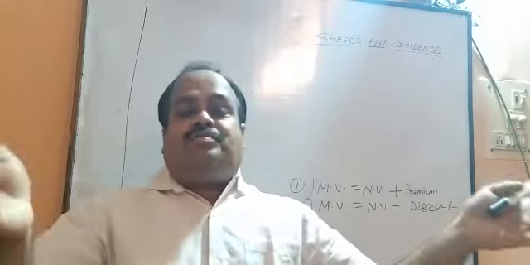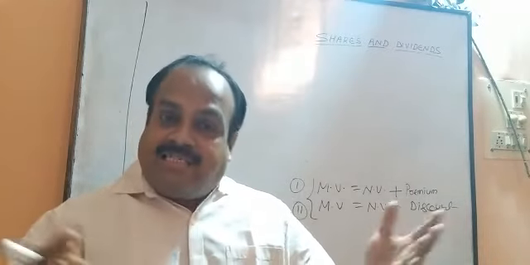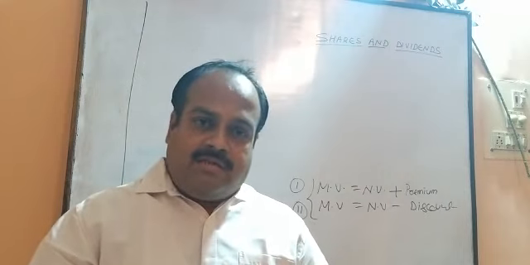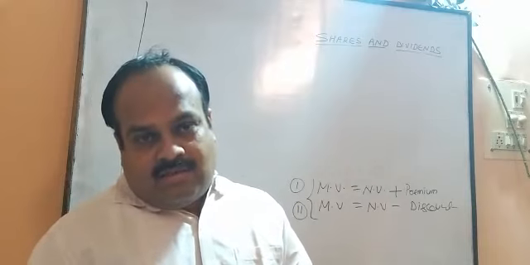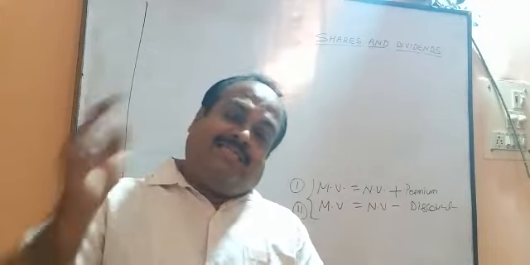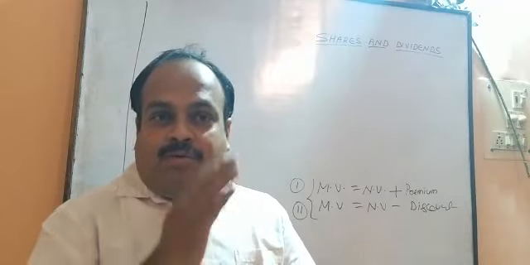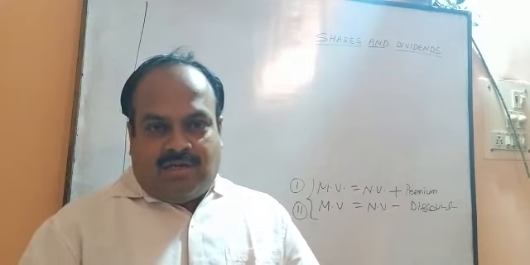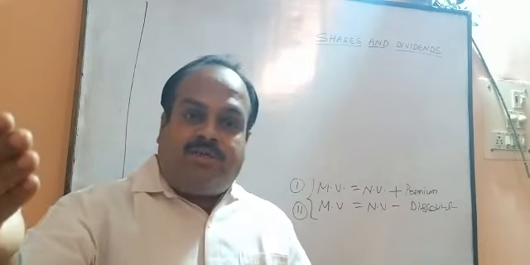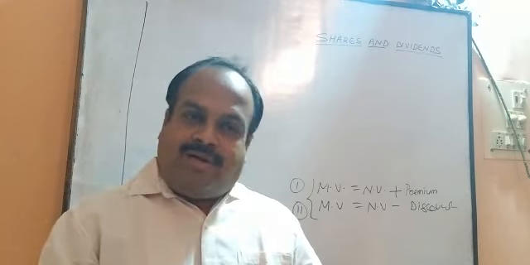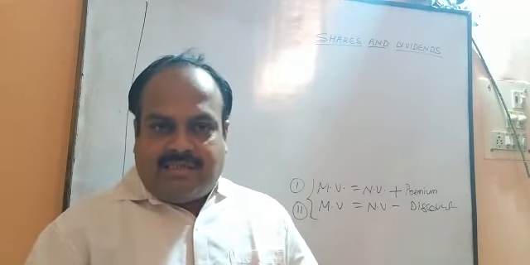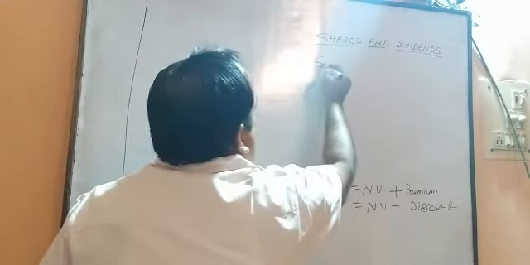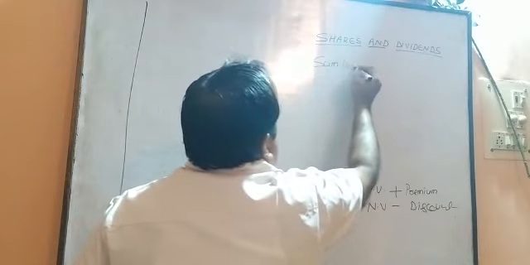Suppose you want to purchase 10 shares and the market price of a share is 120 rupees. So to purchase those 10 shares, you need to have 120 multiplied by 10, 1200 rupees. So you need to invest 1200 rupees to purchase 10 shares of 120 rupees market price. That we say is the sum invested.